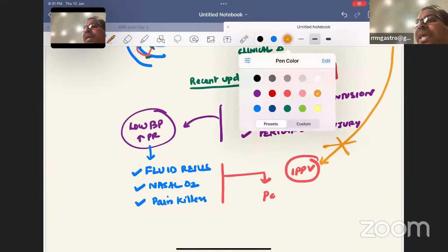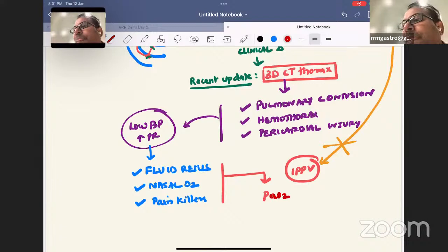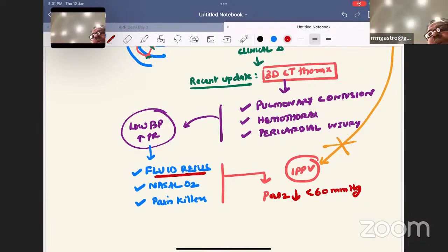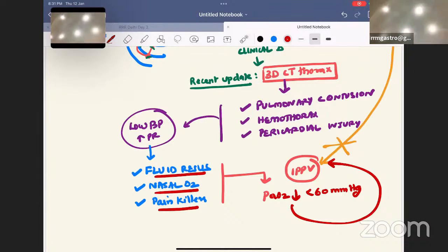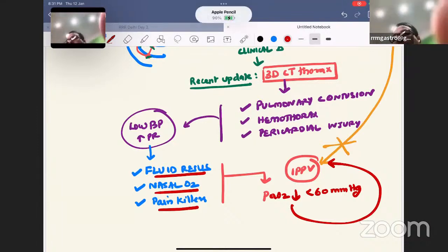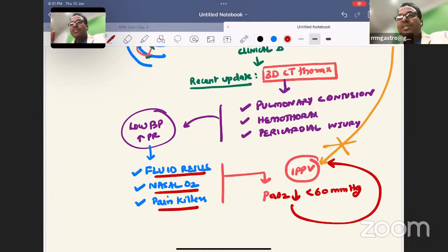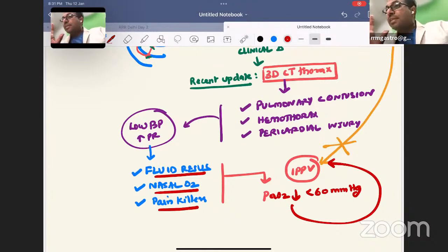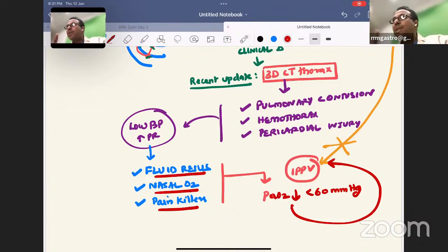They are telling that only if the PaO2 is falling below 60 mmHg in spite of fluids, nasal oxygen and painkillers, then only you should intubate. Please carry this point home for the last minute of the exam. That is why I have kept the test series as Sensational 6, because these are sensational questions which you can answer only if you have deep knowledge of the concept. So this is a classical question.